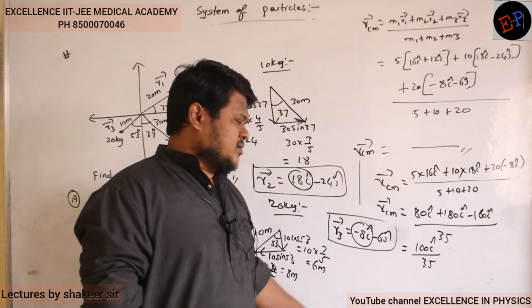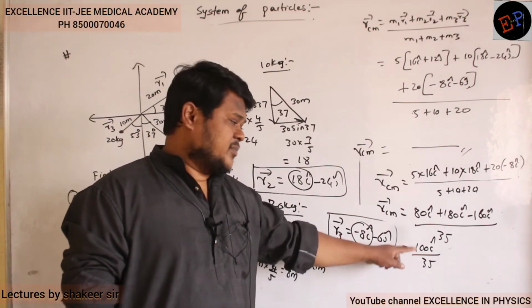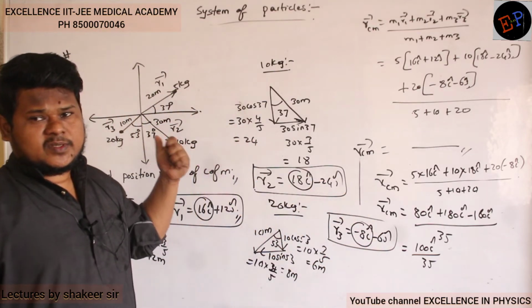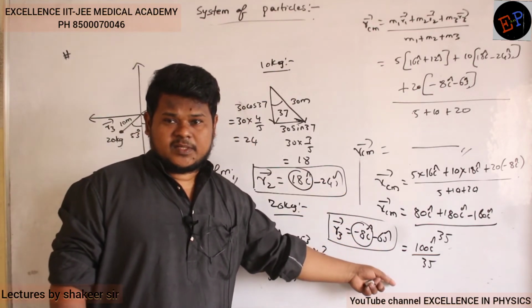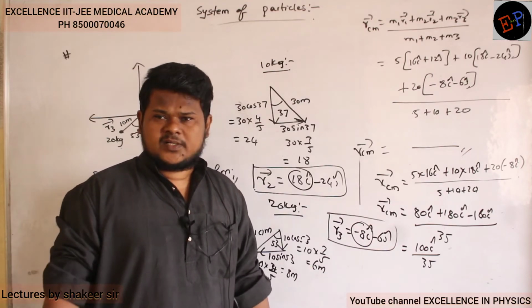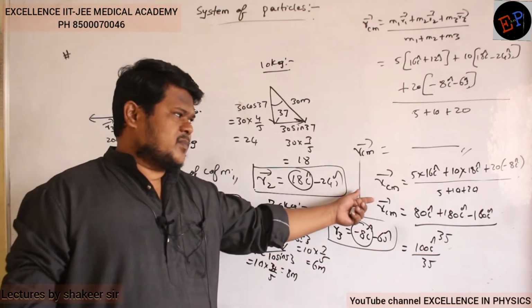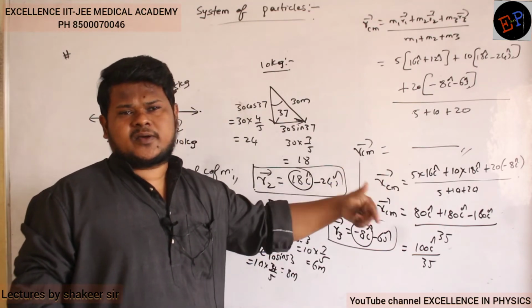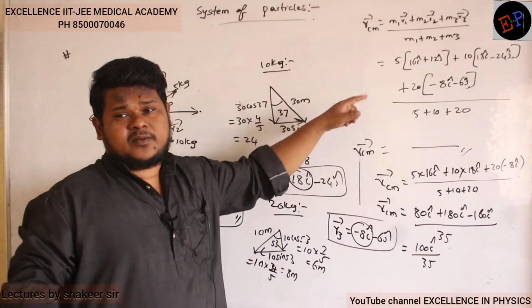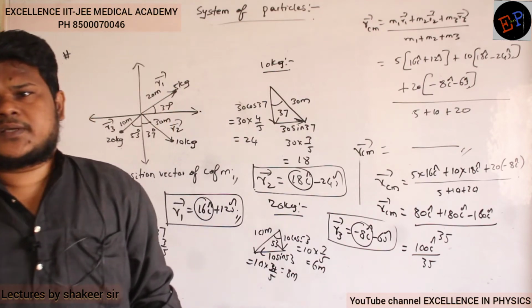Understood? So did I get a positive value or negative value? Positive value. It means the x center of mass is present towards positive x axis. Similarly you can calculate y center of mass also. So if you want to calculate only x center of mass, take only positions of the particles along x axis. But if you want to calculate position vector, then you have to take all the combinations of x, y as well as z.